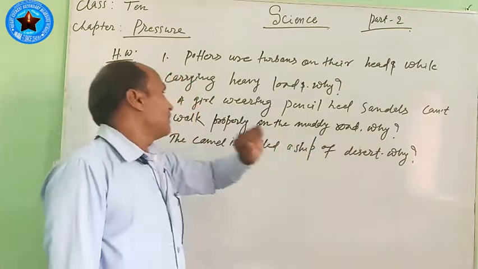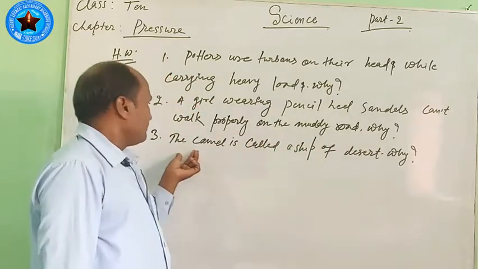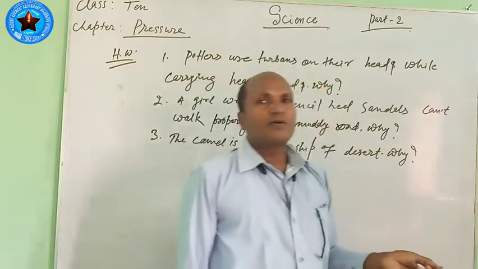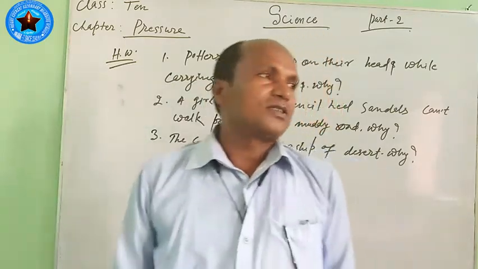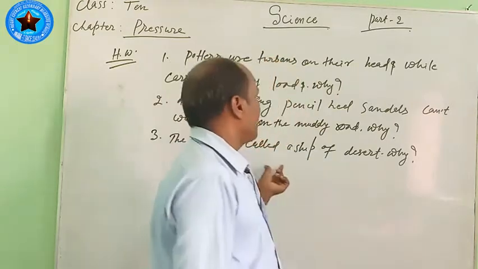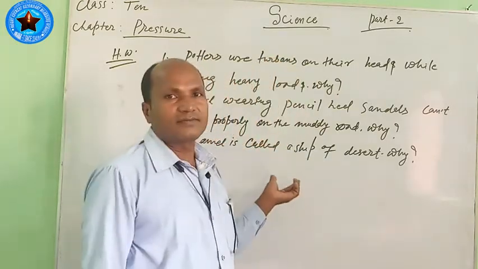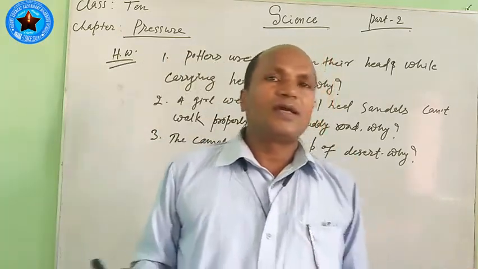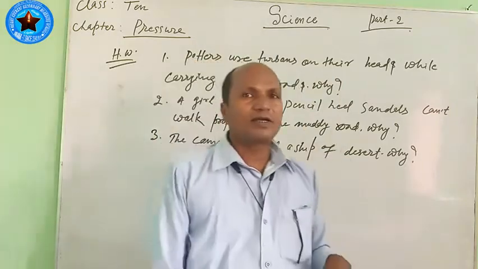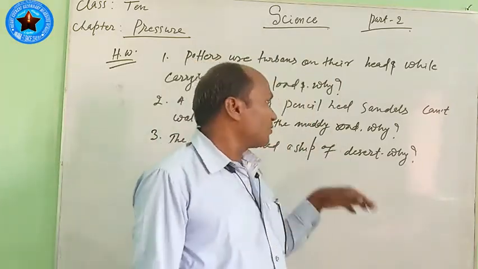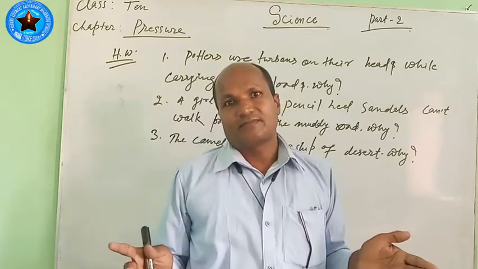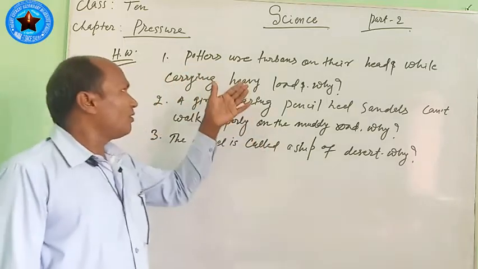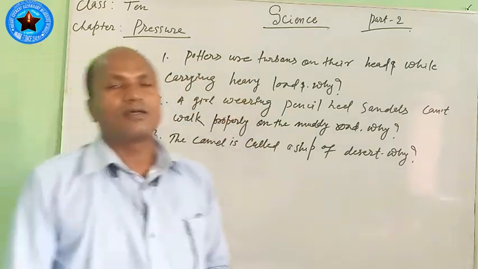Why? Next, the third question is: the camel is called the ship of the desert. Why? You also know that in the desert region mostly camels are used as carriers. That is a very long area of sand and sand. No vehicles are used, no other animals are used. Mostly camels are used for many purposes. What is the reason behind it? You can easily find the answer to all these questions, that depends on the reason.